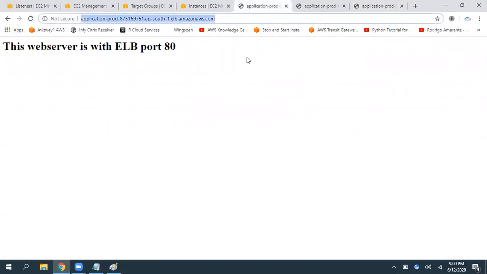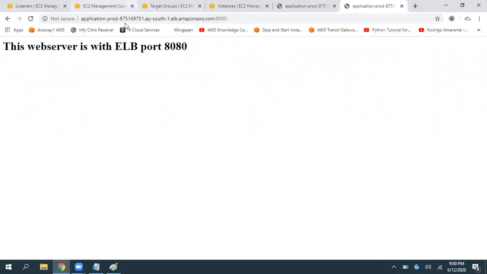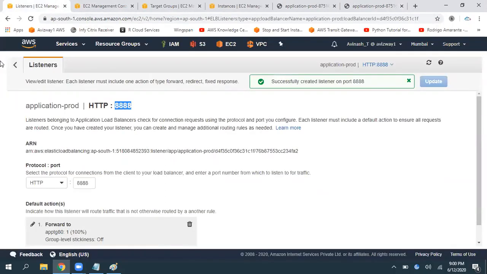So on 80 I pointed the same, 8080 pointed the same. Generally we don't do that, but I just want to show that whatever the port you want, it must be opened in our security group. All right, so any questions here for me?